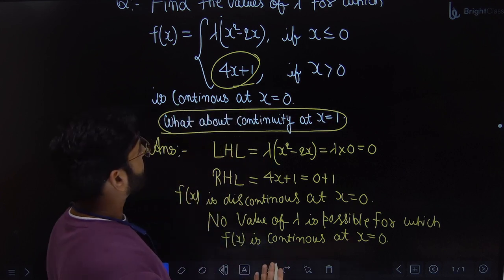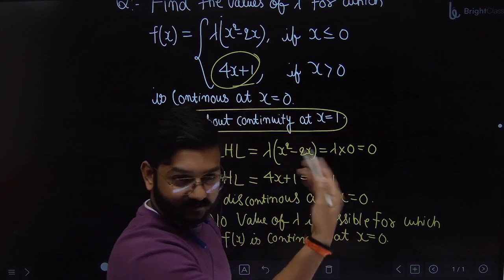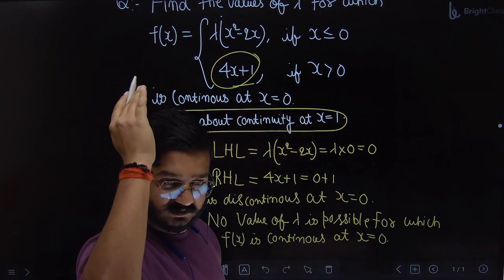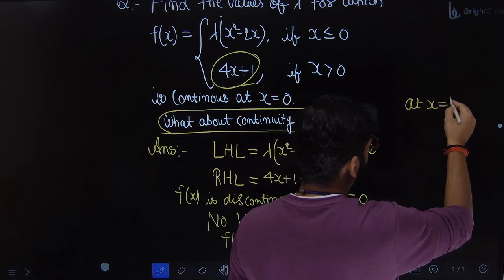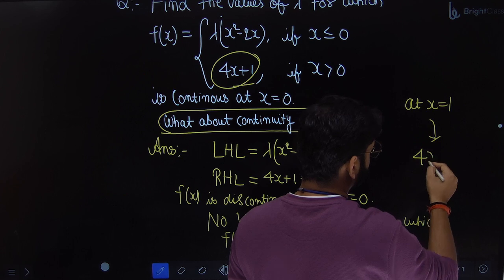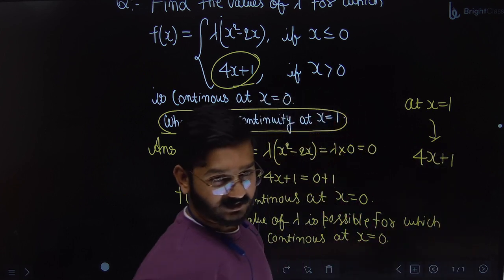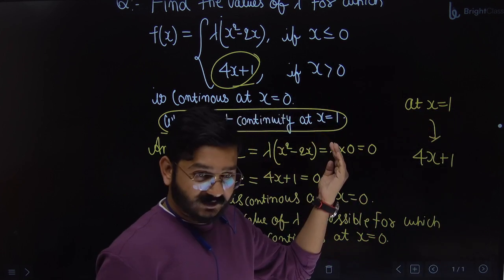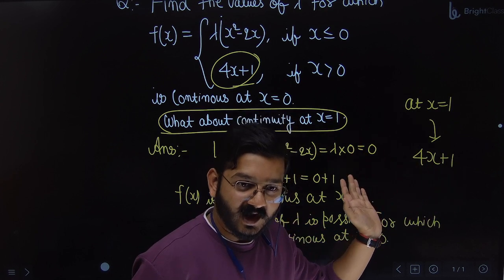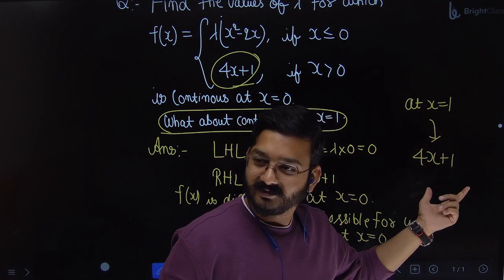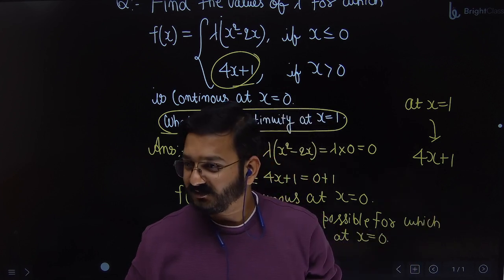Why put LHL, RHL? Because this function is the same for all values of x. So at x equal to 1, what is your function? 4x plus 1. Before 1 also, what is your function? 4x plus 1. After 1 also, 4x plus 1. If the function is not changing, will the value change?